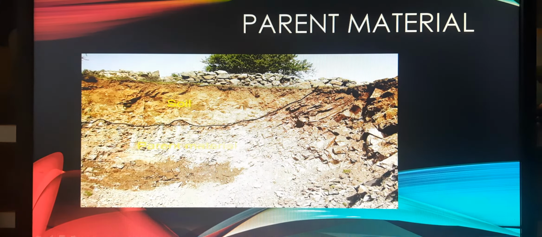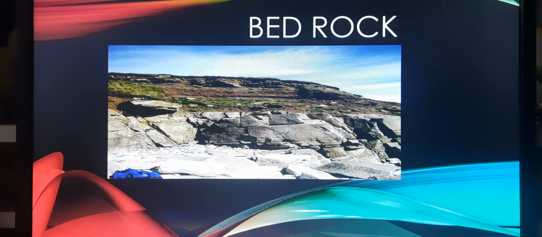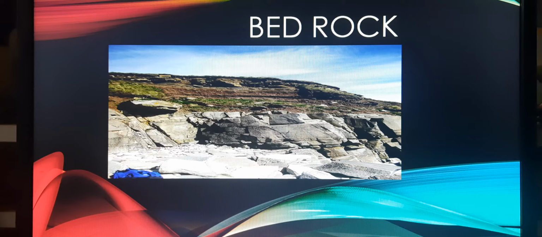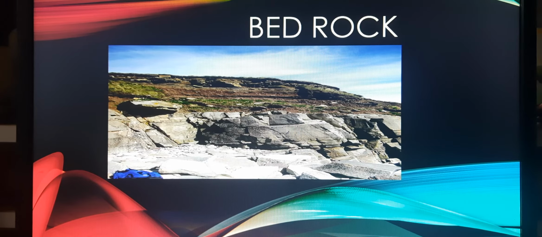This layer consists of large pieces of rock. Because of this layer, topsoil and subsoil have been formed. In this layer there is no humus, meaning no plant or animal life. Next, the last layer is bedrock. This layer consists of solid rocks. So this was about the soil profile. We have discussed the 5 layers of the soil profile.